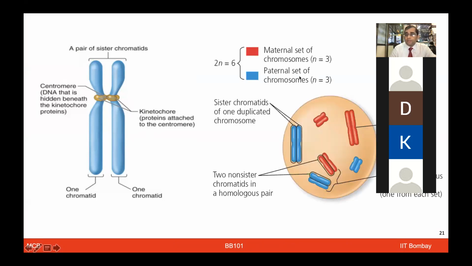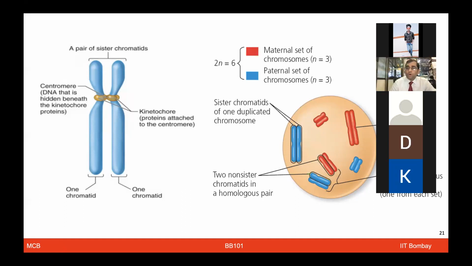And likewise, I showed you that if you have a genome having 6 chromosomes, 3 coming from the maternal and 3 from the paternal side, shown in the red or the blue colors, the blue ones are sister chromatids of the paternal side. Only red ones are the sister chromatids of the maternal side. When the maternal and paternal chromosomes make the homologous pairing, that is showing the non-sister chromatids in the homologous pairing.